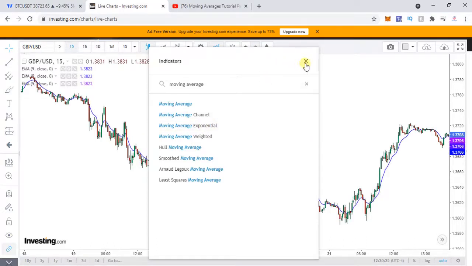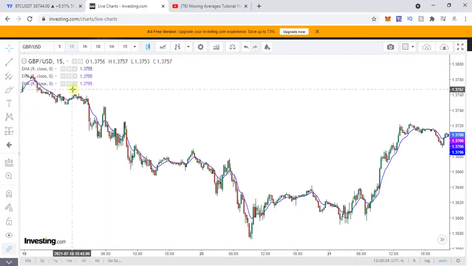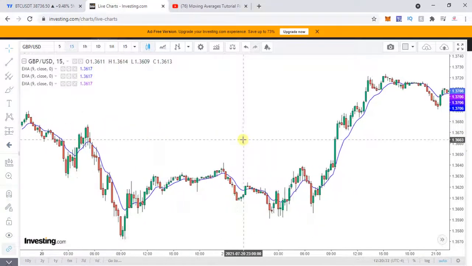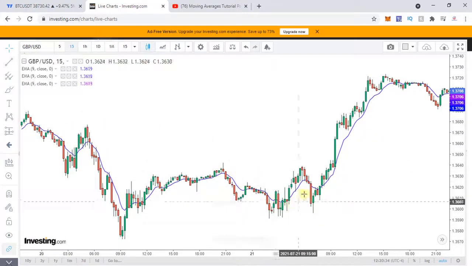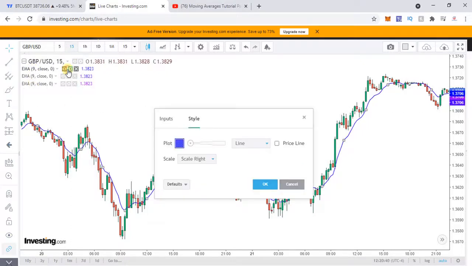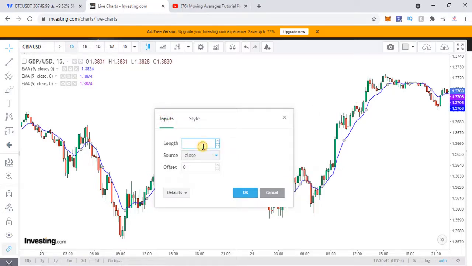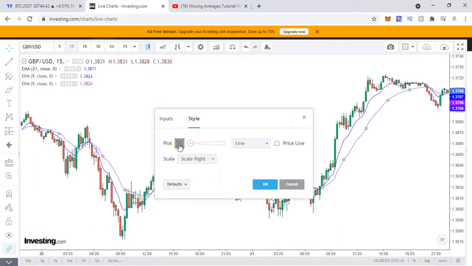Once this is done, the next step is to go to the settings of each of these moving averages. Although we have put in 3 moving averages, you can see there is only one line. That's because by default only one period is selected. When we change this, you're going to see 3 different lines. So first one, inputs, I'm going to make this 21. This is a moving average which is very popular and one of my favorites, 21 EMA. The style, let me make it blue as it is.